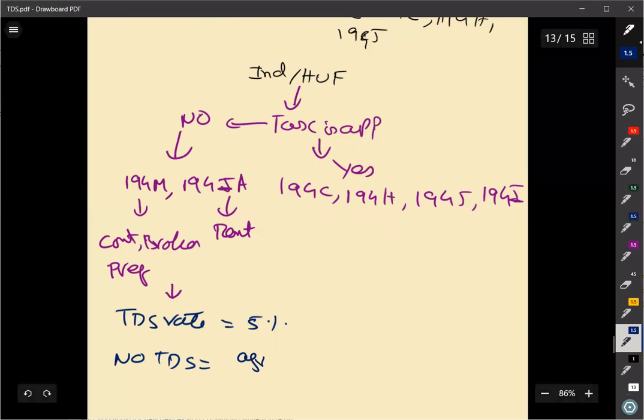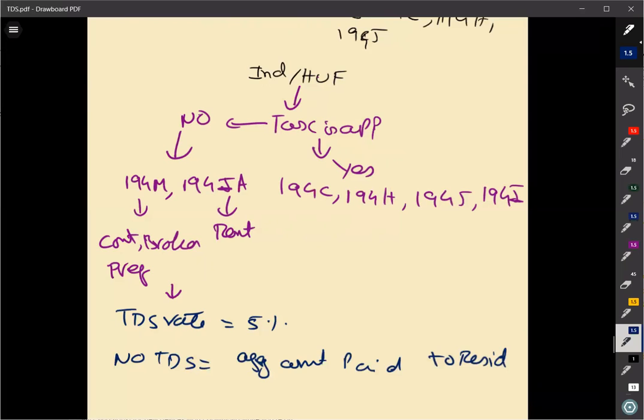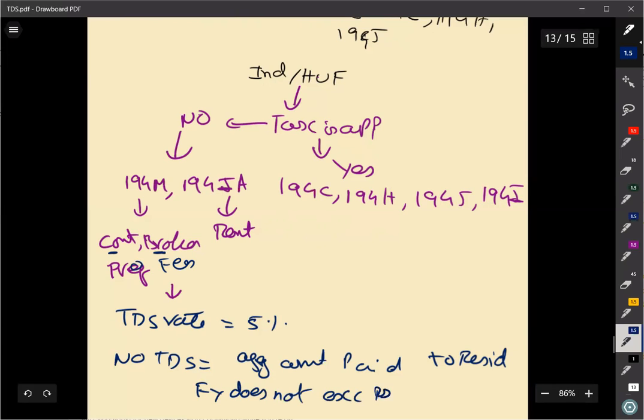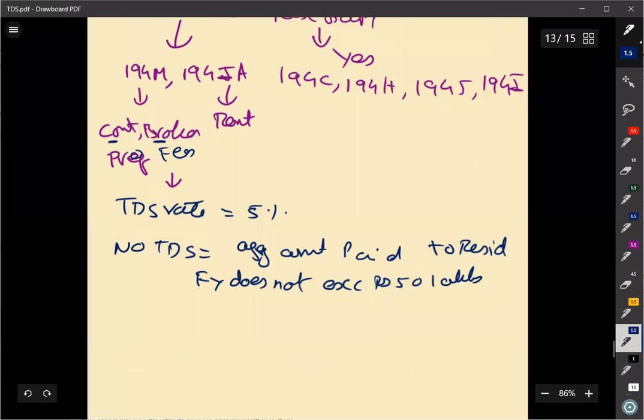So aggregate amount paid, aggregate amount paid to a resident. Who is that resident? Either the resident is a contractor, or you are paying some brokerage, or you are paying some sort of professional fees or technical fees. Aggregate amount paid to the resident during the financial year does not exceed what? Rupees 50 lakhs. If the amount does not exceed rupees 50 lakhs, then there is no need to deduct any sort of TDS.